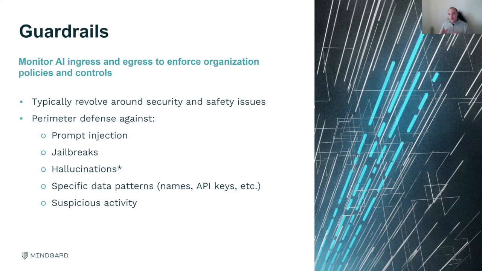You also have hallucinations. You might notice there's an asterisk in hallucination. There's a whole topic about technically everything in AI is hallucinated. But in this case, it's the idea that it's outputting information which is not correct in line with the policy of the organization. Guardrails also try to find specific data patterns. These patterns could include things such as people's names, API keys, or telephone numbers, or addresses, things that are quite common that might flag for the guardrail this is actually violating my policy control.